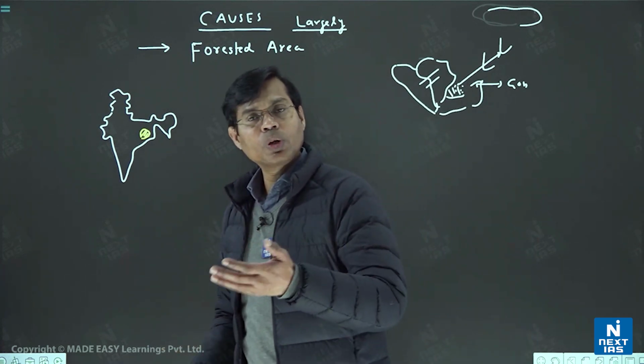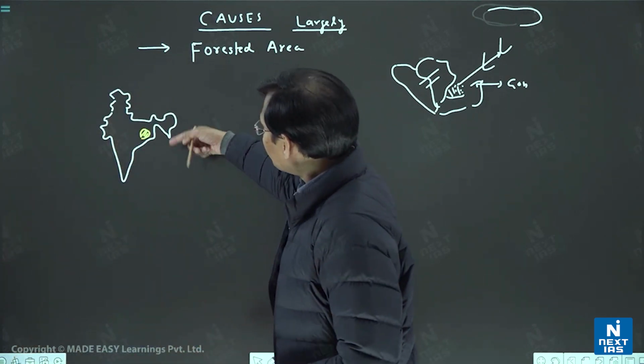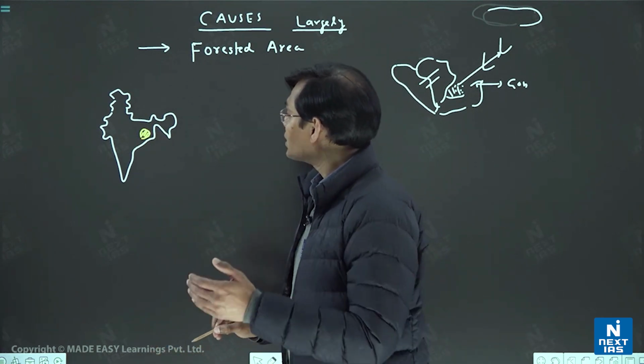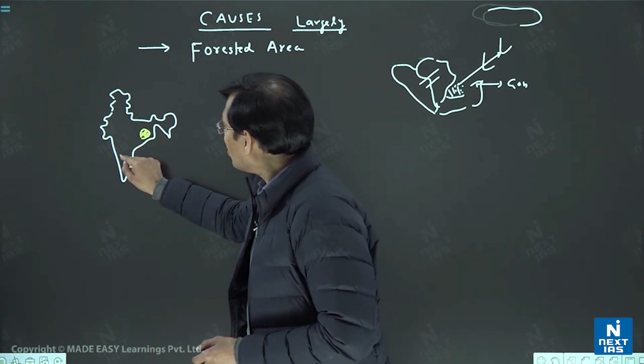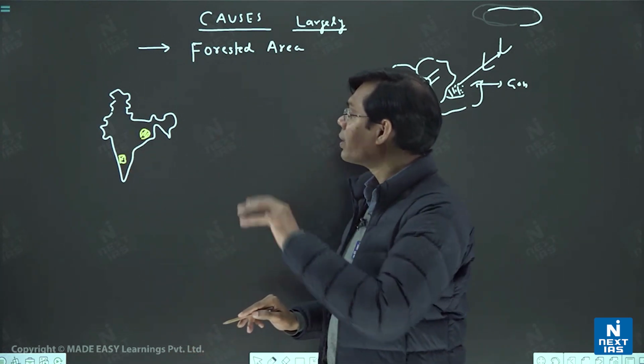Chota Nagpur, Singhbhum area, Jharkhand, Chhattisgarh, Odisha, Bengal, this zone has a variety of minerals, coal, iron, manganese, and so on. Similarly, one more belt in South India, Karnataka Plateau, Kolar Goldfield, KGF in our mind.